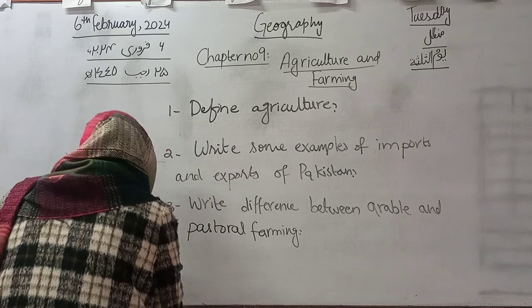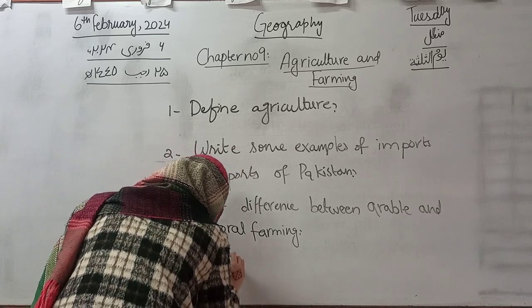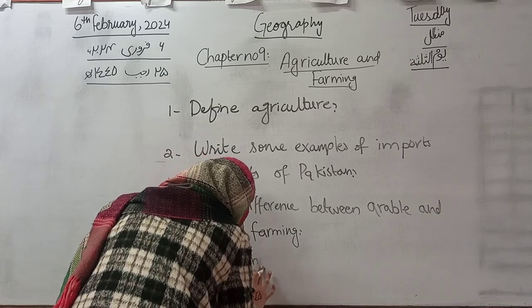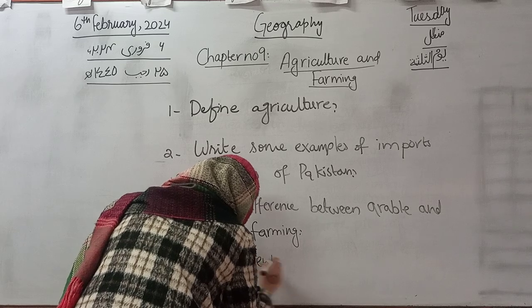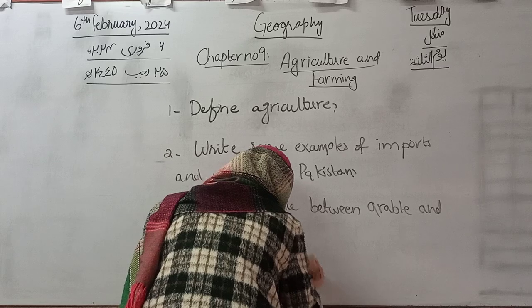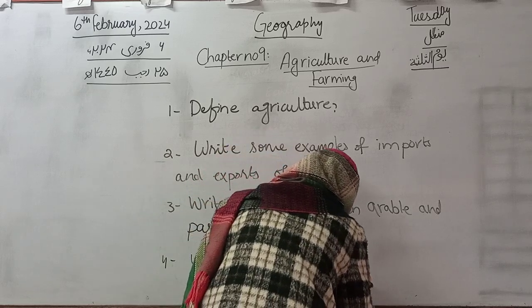And the fourth one is write different methods of farming. So class, these are all short questions that you can explain shortly, in just 2 or 3 lines. Write different methods of farming.